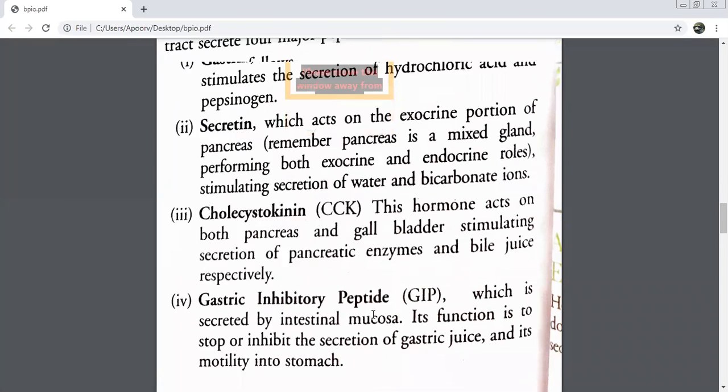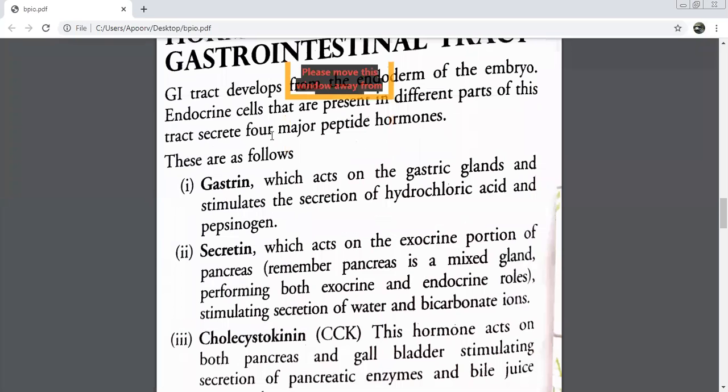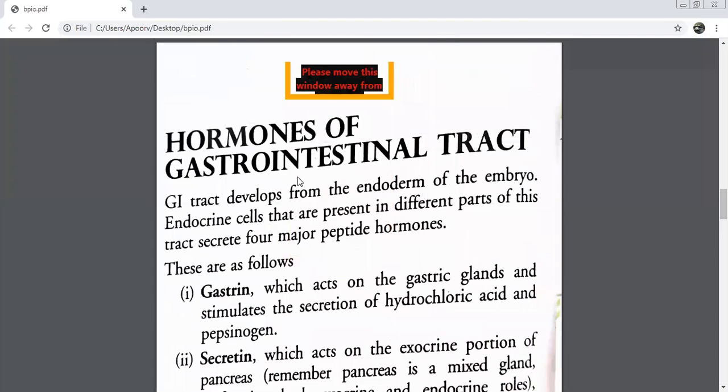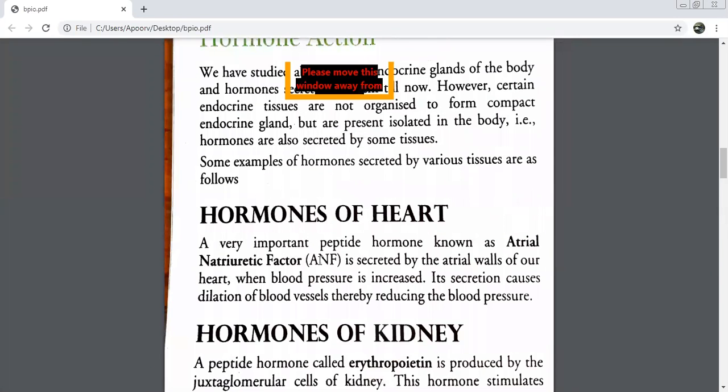Very quickly, I'll try to tell you a bit about the diabetes thing. We are taking up the hormones. Which was the first hormone we did? Which part did we do? The heart, if you remember. What was the name of the hormone? ANF, secreted by the atrial walls of the heart.